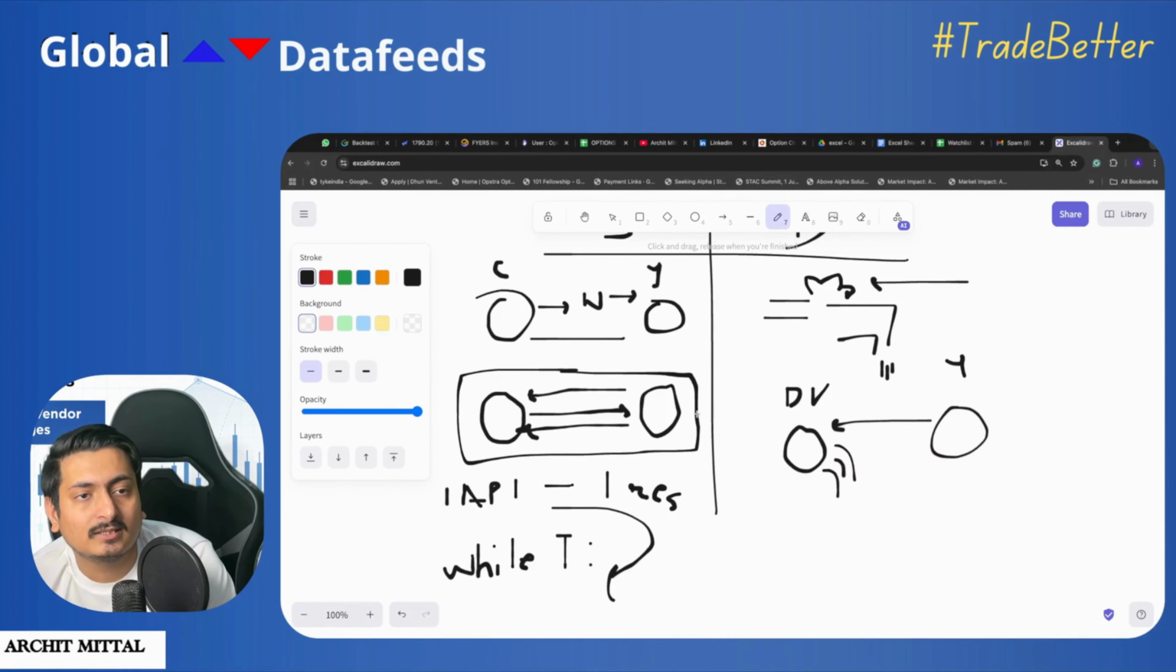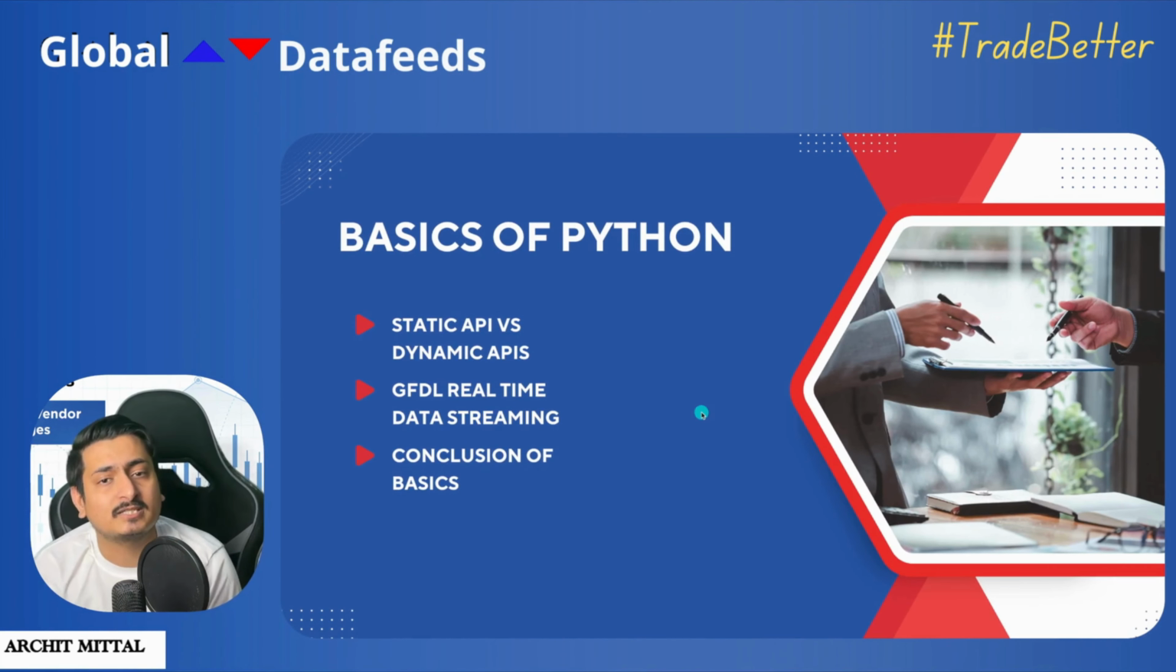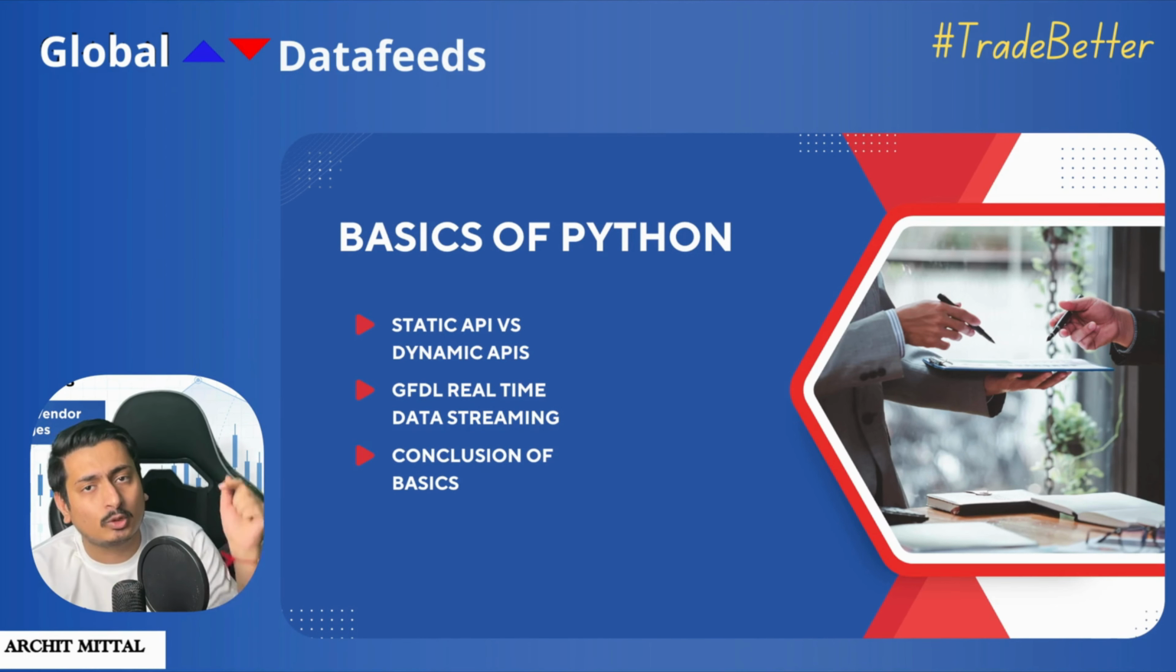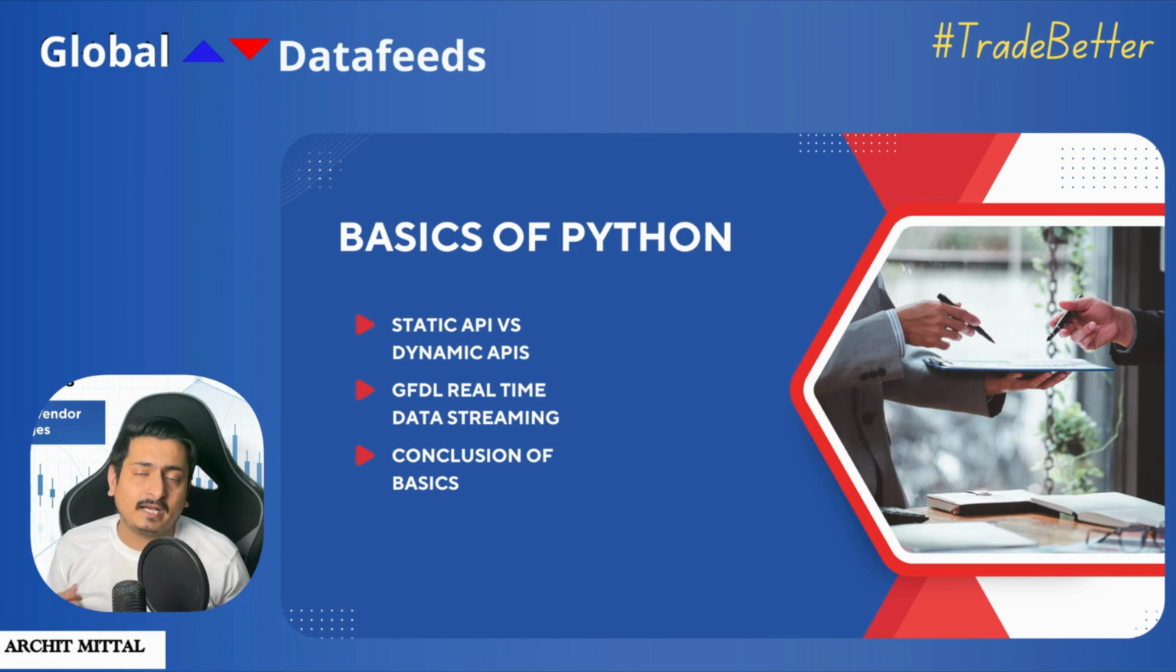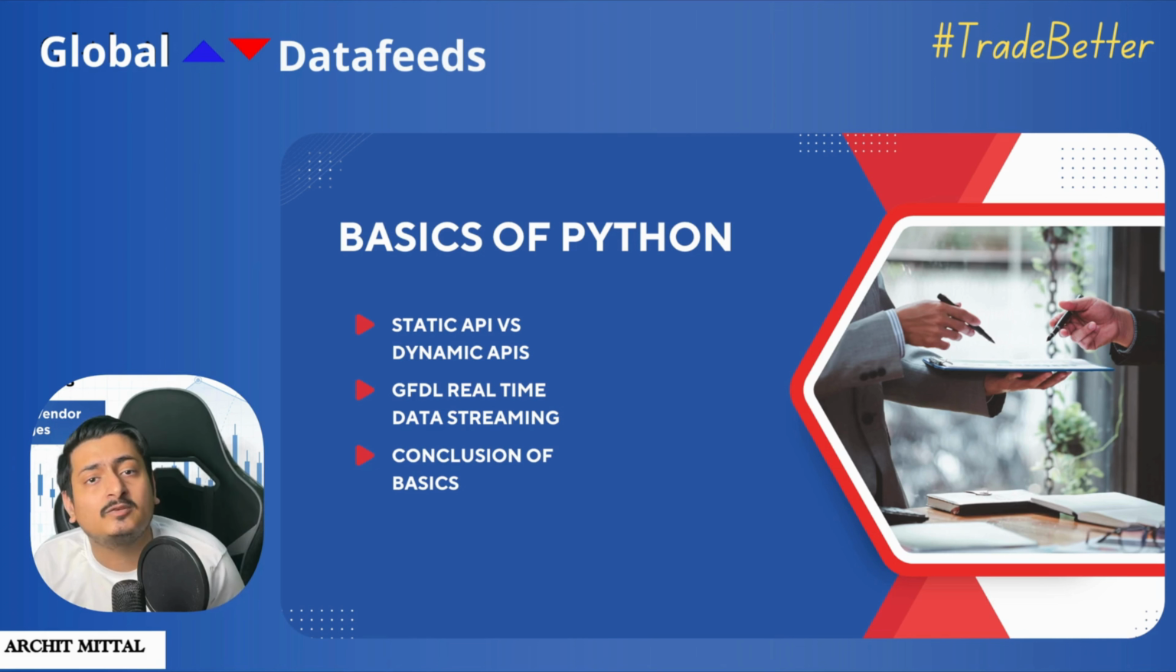So this is the whole structure of the API, static versus dynamic APIs. We have seen real-time streaming of the data using the GFDL API. The code you will be finding in the description below. And with this lecture, we will be ending the basics of Python series. In the next series, we are starting with the intermediate series of Python, where we will be seeing how we can connect Python with Excel sheet and how we can see all this data which is coming from the GFDL APIs directly in the Excel sheet rather than going here and there.